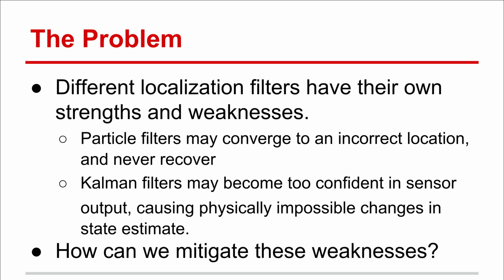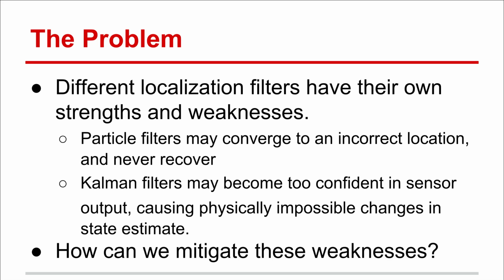The problem we are trying to solve is that different localization filters have their own strengths and weaknesses. For instance, the particle filter could get lost. It could converge to an incorrect location, or just take a long time for a particle to end up in the right location for the whole filter to converge. On the other hand, the Kalman filter can get too confident in one incorrect location and then ignore correcting sensor data and just stay in that location.